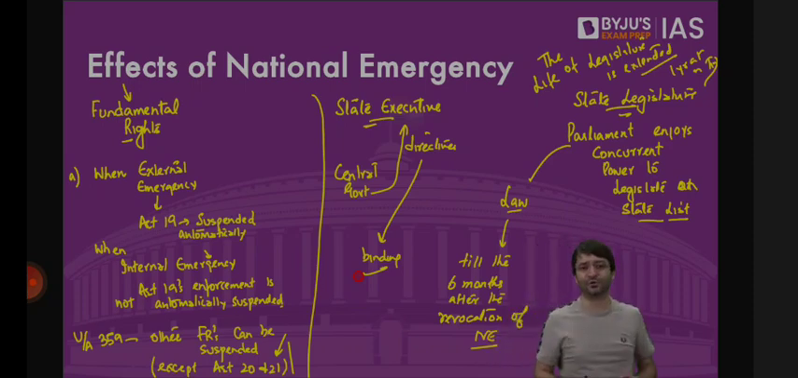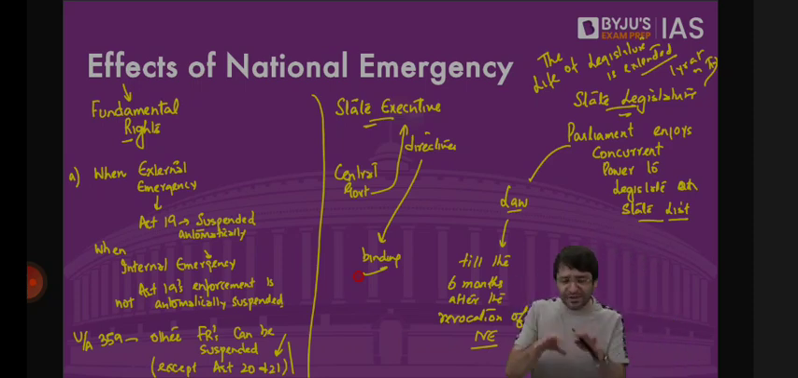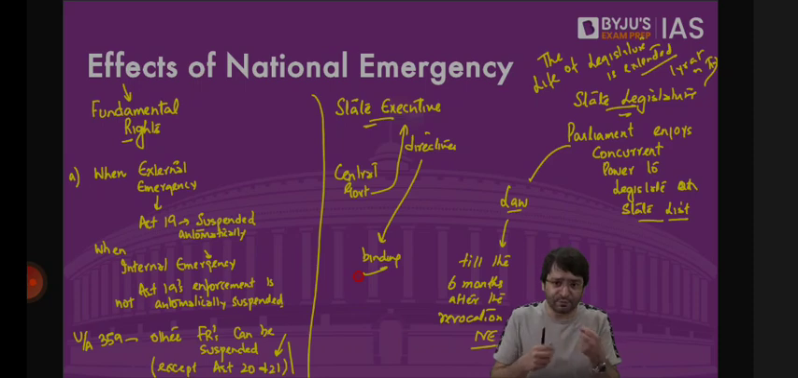If the state government does not agree to your recommendation, does not agree to your directive, you can dismiss that state government. And the legislature is kept under check, or the legislature's powers are removed in such a manner that Parliament assumes the concurrent power to legislate on state subjects. This is what happens during national emergency.